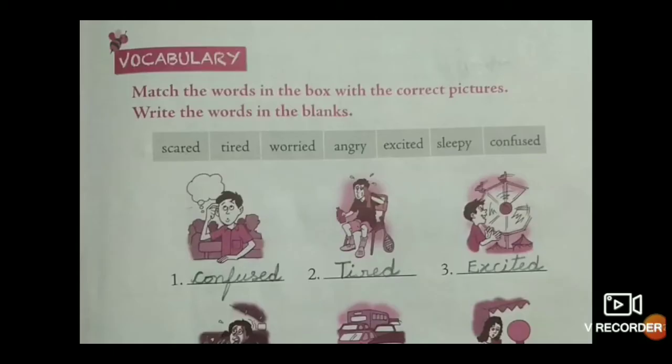Children, in today's session, we should learn the remaining part of the grammar in worksheet 2, the race. Here we see in the vocabulary section some emotions of humans, and they have given some hints in the hint box. So, choose the right option and write it under the picture.